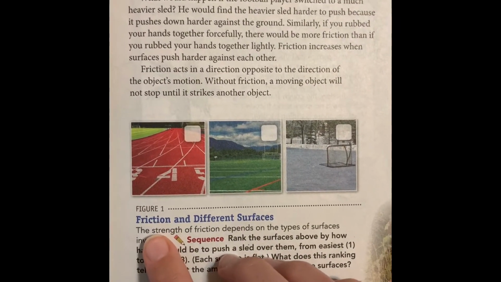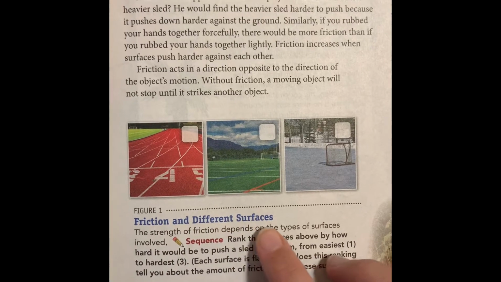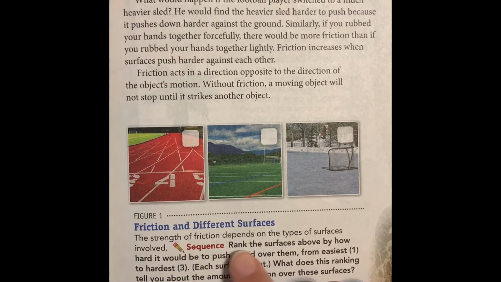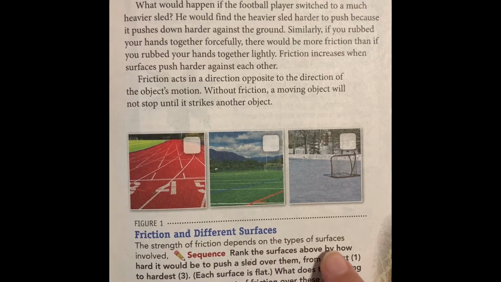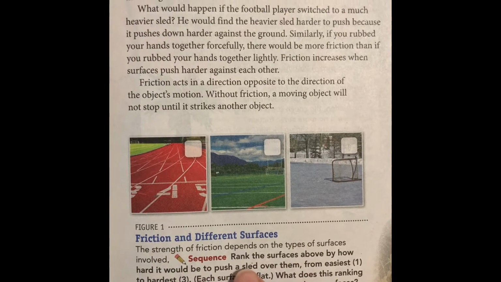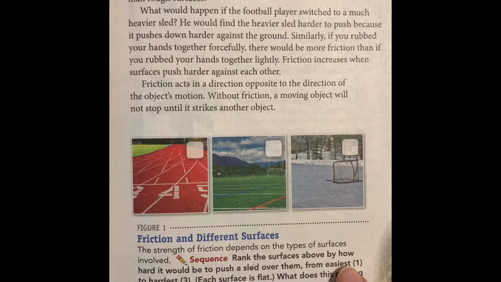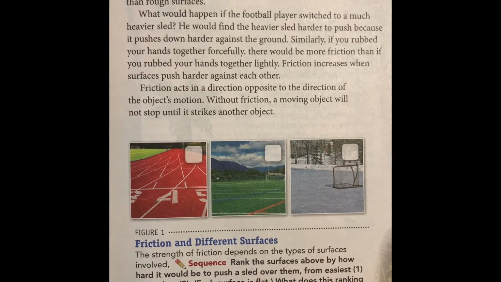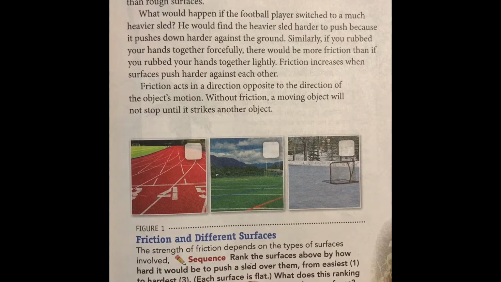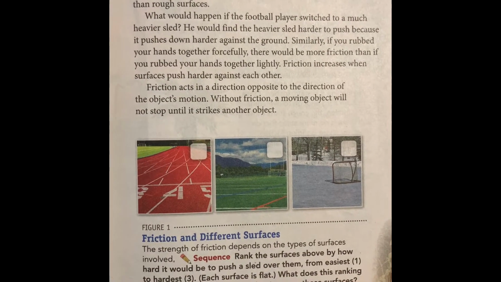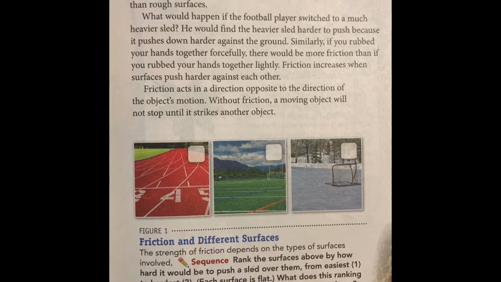All right, so the strength of friction depends on the types of surfaces involved. I want you to rank the surfaces above by how hard it would be to push a sled over them, 1 being the easiest, 3 being the hardest. Each of these surfaces are flat. What does this ranking tell you about the amount of friction over these surfaces?